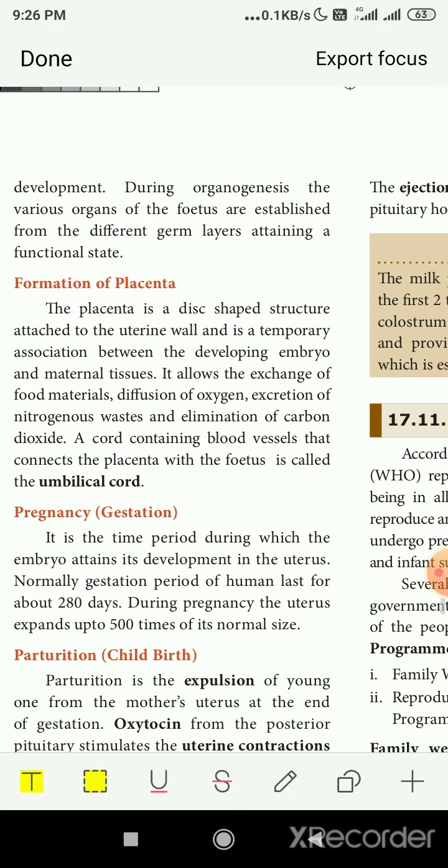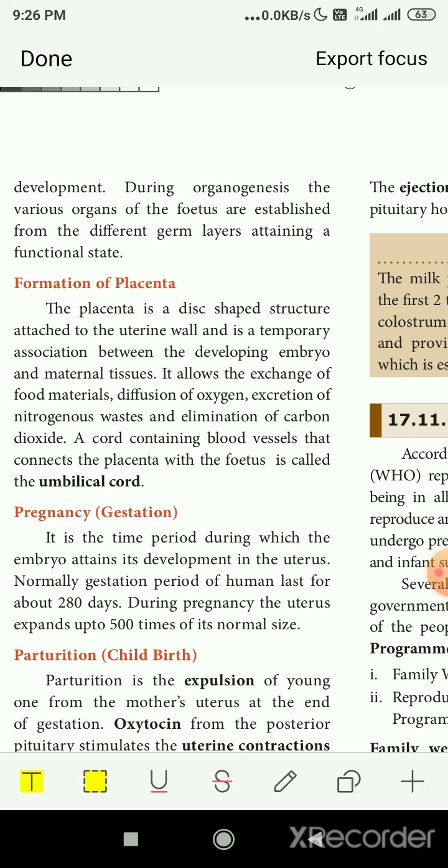So when the zygote first undergoes mitotic cell division, the cleavage will be formed, the blastula will be formed, then this fertilized ovum will move into the uterus and get implanted there within 6 to 7 days. After that, the germ layers will be formed, three layers: ectoderm, mesoderm, and endoderm. After this, the embryonic cells will start developing, and the organism will start developing. When this cell division takes place and the embryo starts developing, that is called organogenesis.